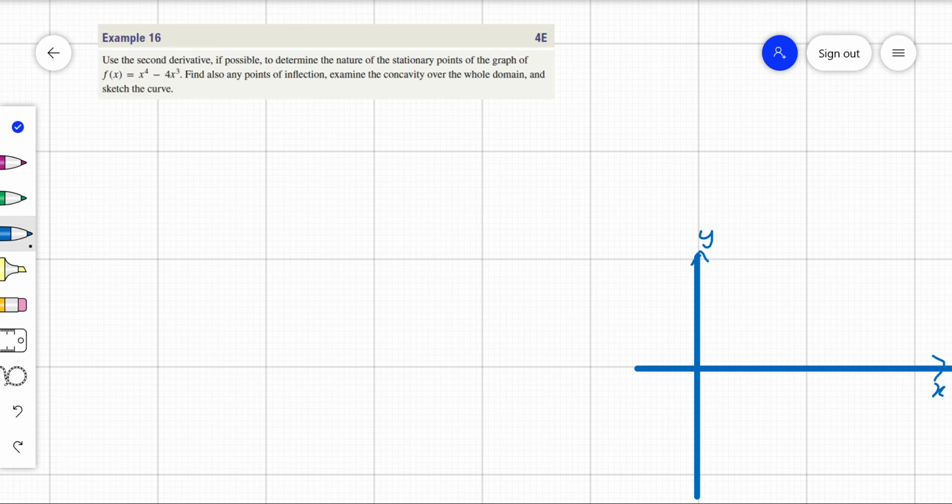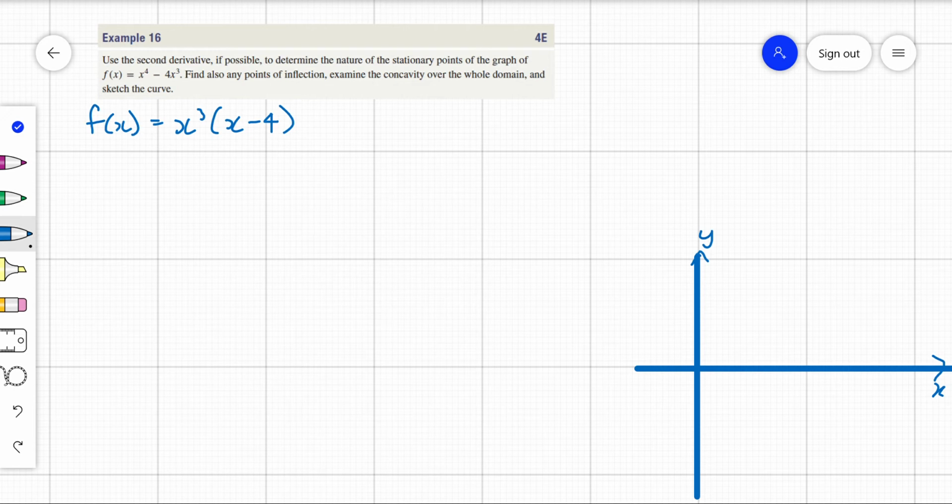Alright, here we go. So we want to basically sketch this curve, and we're allowed to use whatever we want really. So I'm just going to go ahead without reading the question. Okay, f of x equals x to the power of 4 minus 4x cubed. Alright, so let's just have a look at each of the bits of information we've got. So if I factorize that, I think that is correct.